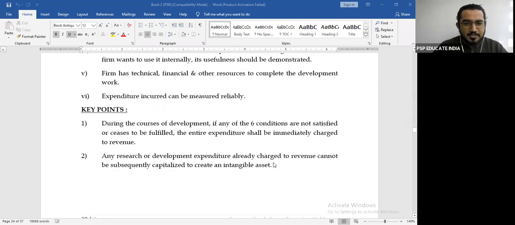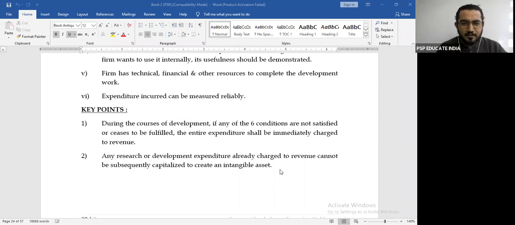There are two key points. If during the course of development any of the six conditions are not satisfied or cease to be fulfilled, the entire expenditure will straight away go to the profit and loss account. It means if even one condition is not satisfied later, then everything you capitalized goes to profit and loss.